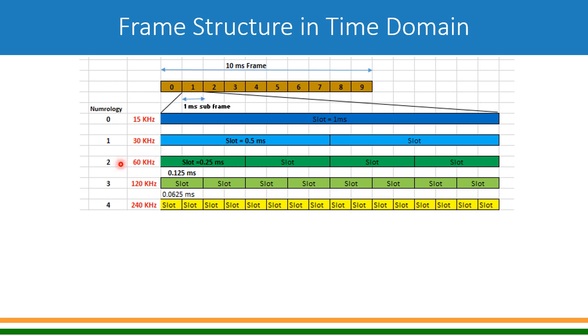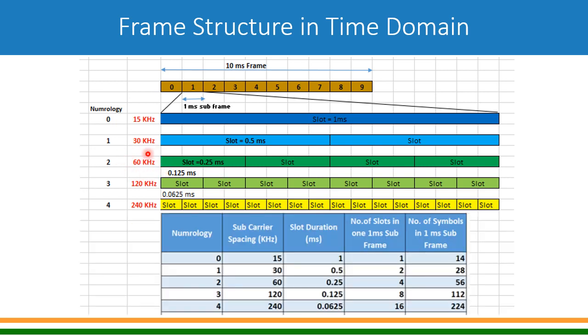That happens with 60 kilohertz subcarrier spacing, if it is used for wider coverage. That means you require a bigger cyclic prefix, which consumes some size. Because of that, there will be only 12 symbols wherein data can be carried.